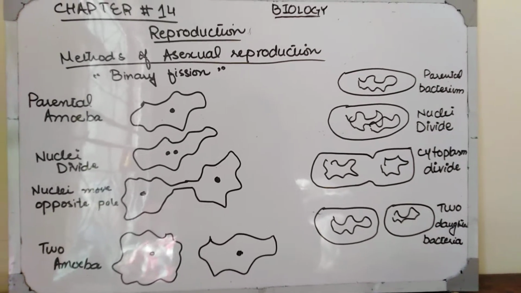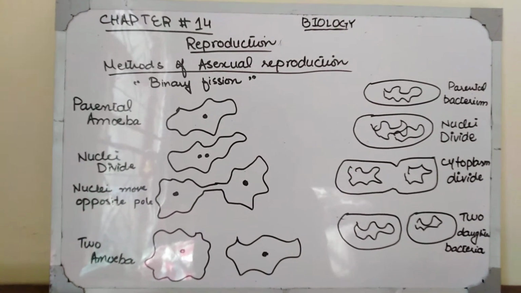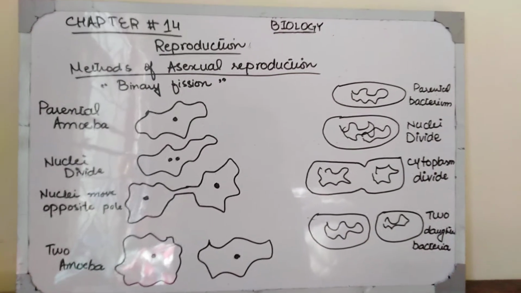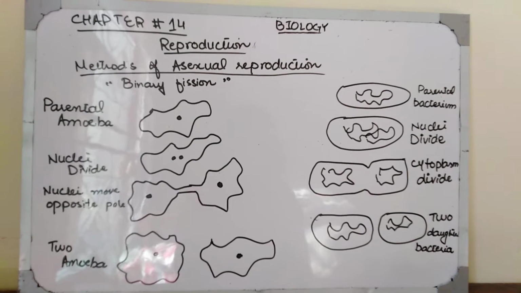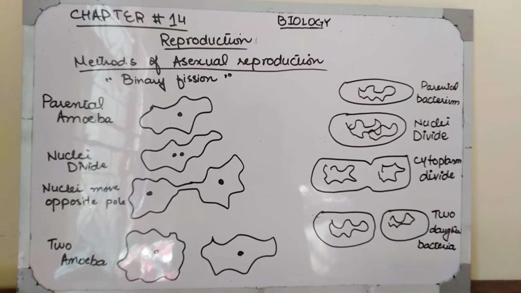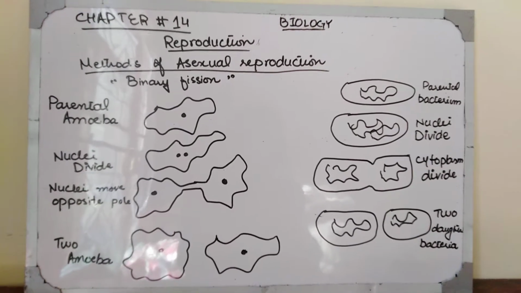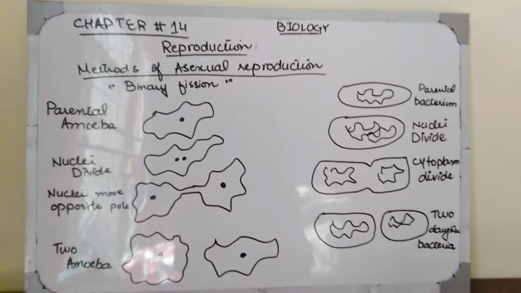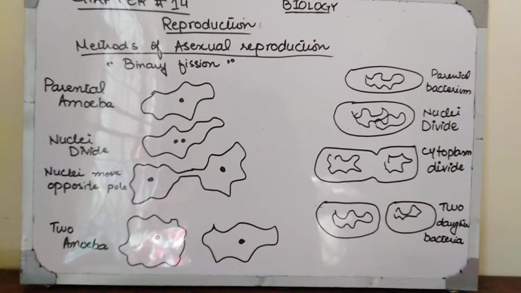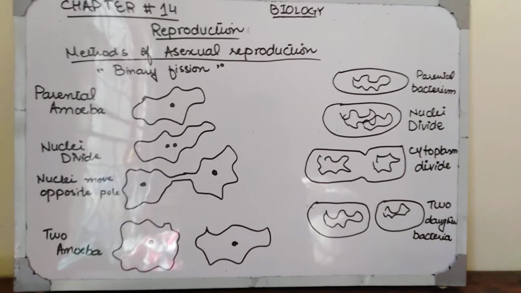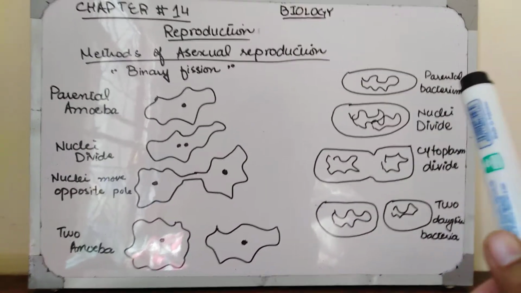Firstly, you have to recall your previous knowledge. What is asexual reproduction? Asexual reproduction is that in which only one parent is involved. What is sexual reproduction? Sexual reproduction is that in which two parents are involved. And we are going to discuss methods of asexual reproduction, in which only one parent is involved. So number one method of asexual reproduction is binary fission, in which one parent is divided into two daughter cells. We have given two examples. Number one is amoeba and number two is bacteria.